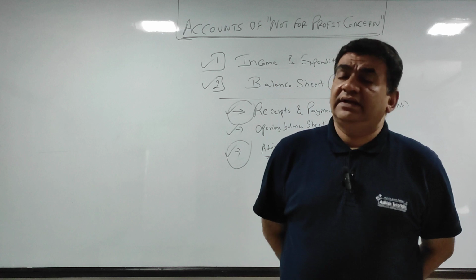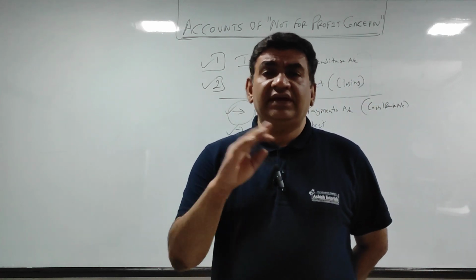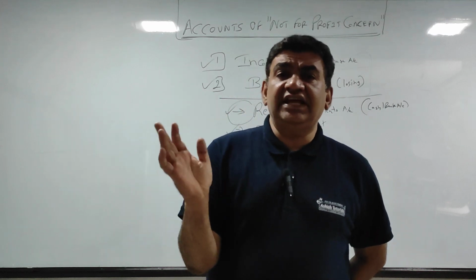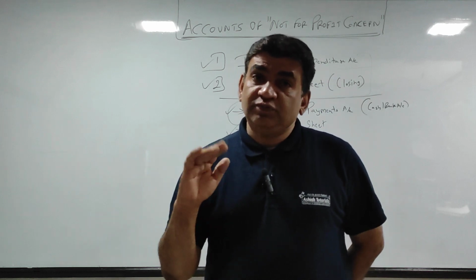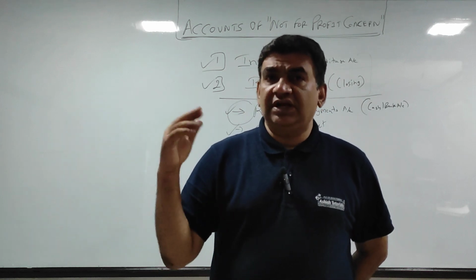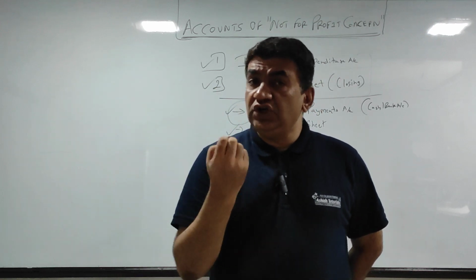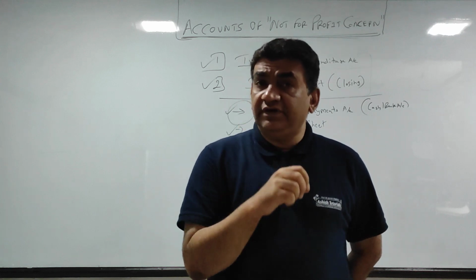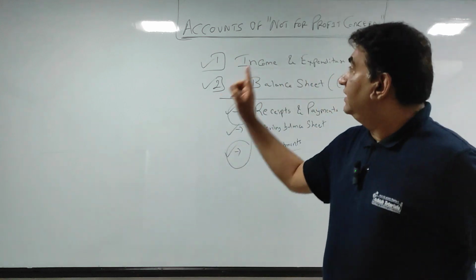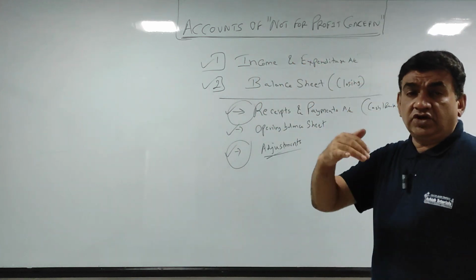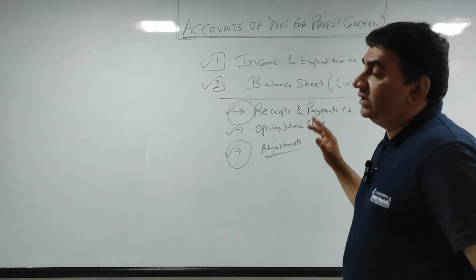Now guys, see, I give you the example of school, college, universities. Now look, in school, college, universities the transactions that take place are similar, because all are a part of an education institution. Hospitals will be different, sports clubs will be different, libraries will be different. So the nature of income and expenses will differ depending upon which type of organization, whose account we are preparing, and which type of not-for-profit concern it is. It would depend upon that.